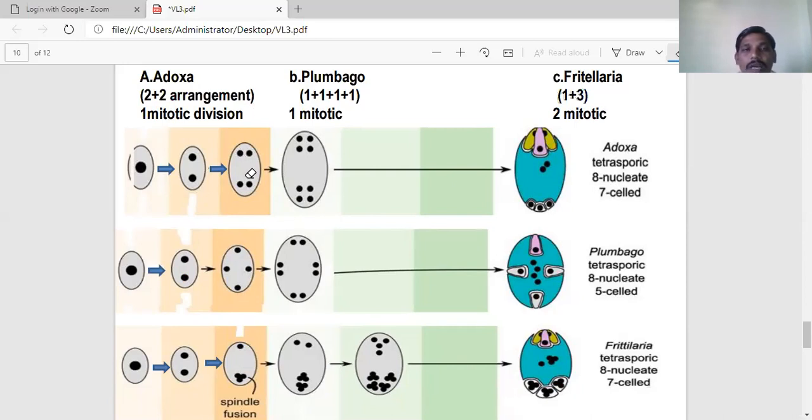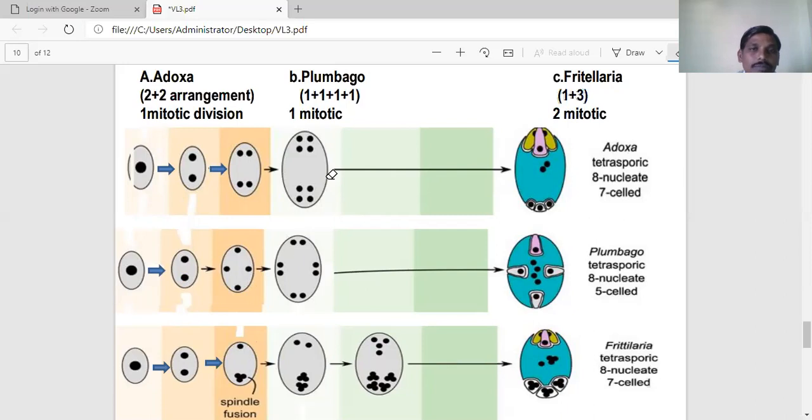See here, under 8-nucleate embryo sacs, 3 types are there. After completion of meiotic division, the arrangement of the nuclei is completely different in these 3 types. The first one is 2+2, the second case 1+1+1+1, the third case 1+3. That is very important during the development process.